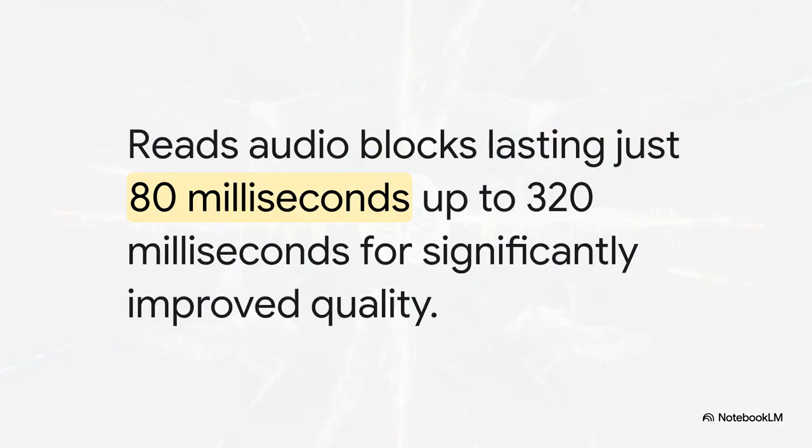But the absolutely crucial point here is speed. Like the speedy cyber dog Samargl from ancient myth, flying forward to catch sparks of words, the program works without delay. It processes tiny audio blocks lasting just 80 milliseconds. But here's a fun trick. If you expand those blocks to 320 milliseconds, the quality improves significantly. It catches every single spark and turns it into crystal clear text.